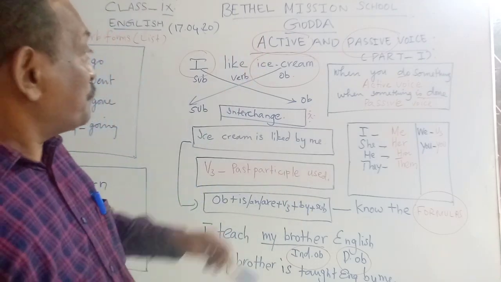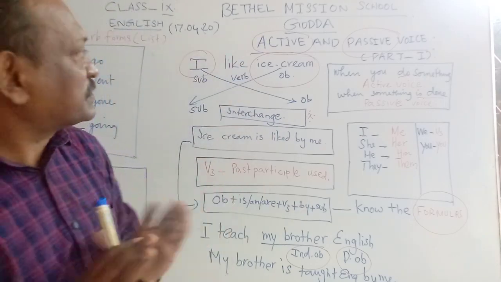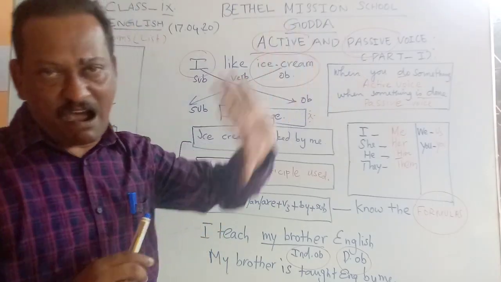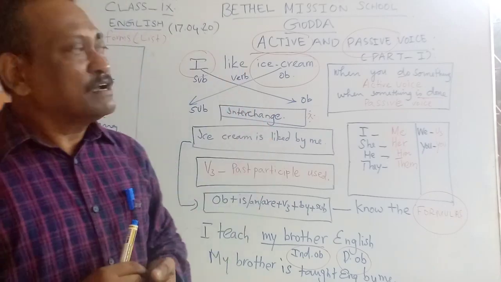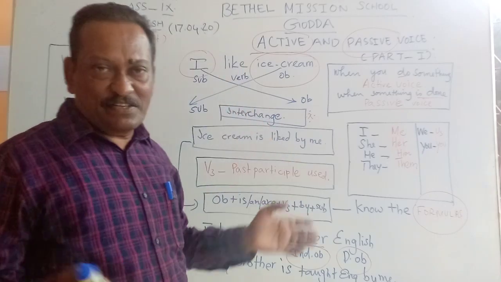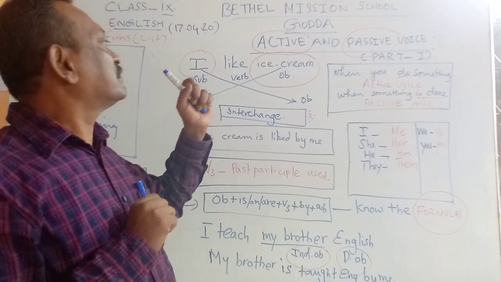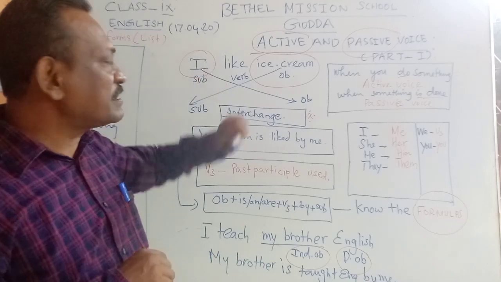Right. Before we get into the topic, we must know what an active and a passive voice are. What is an active voice and what is a passive voice? For example, if I say, I like ice cream. You can see the sentence here.